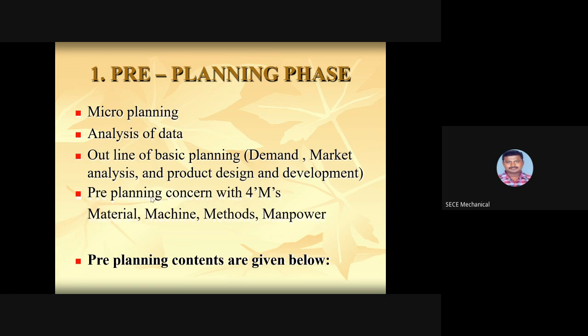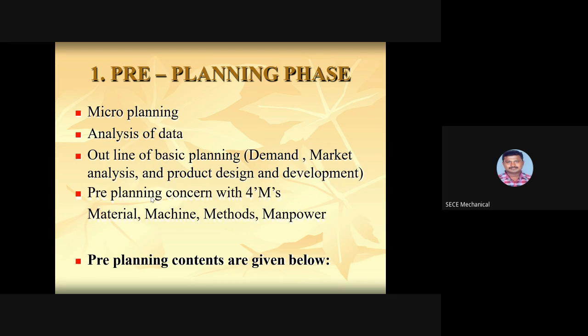What are the methods we are using to simplify the operations as well as to reduce the manufacturing and machining time. And how many operators or human beings are there to complete the operation. So the manpower. The four M's play a major role: material, machine, methods, and manpower.